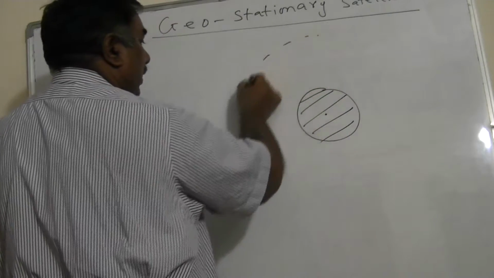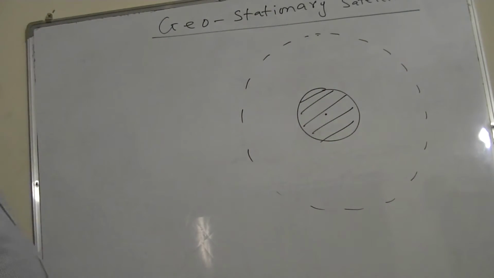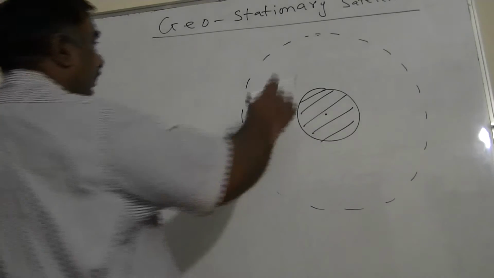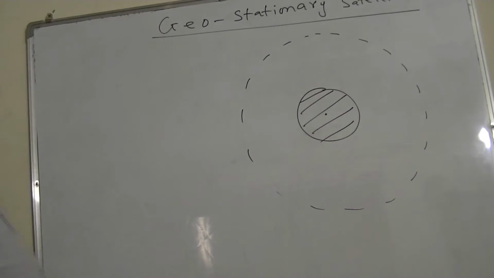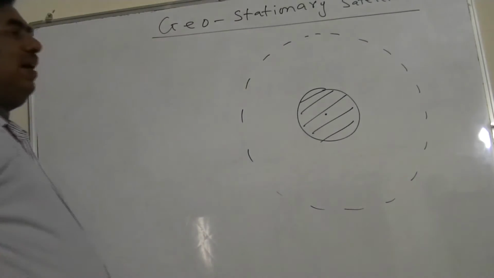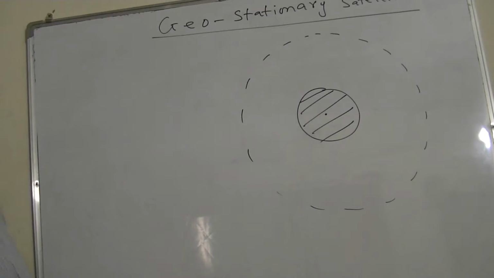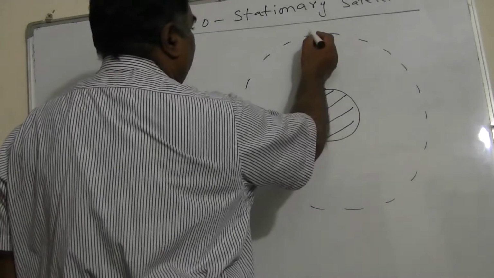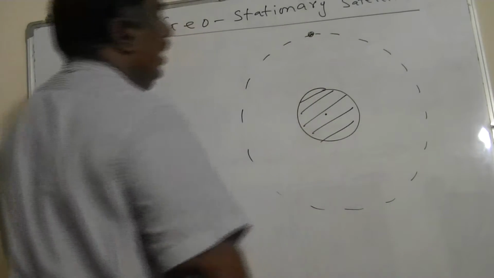and this is the orbit of the geostationary satellite, sometimes also known as geosynchronous satellites. Geosynchronous means they are synchronous with the Earth. And this orbit is known as the parking orbit because the satellites are just parked in that orbit. That orbit is fixed, at a fixed height. This is the supposed satellite here. This is the geostationary satellite.